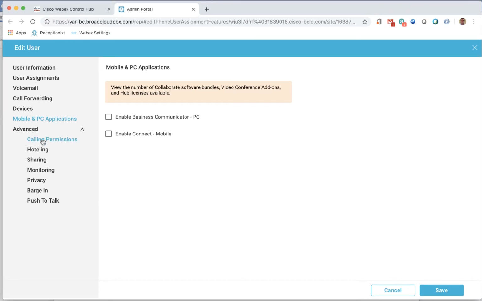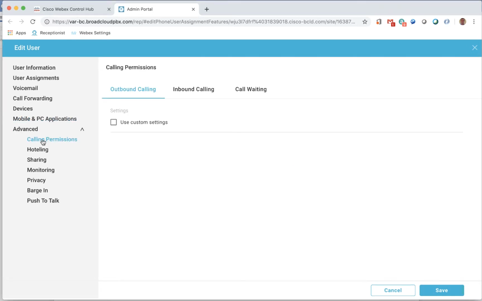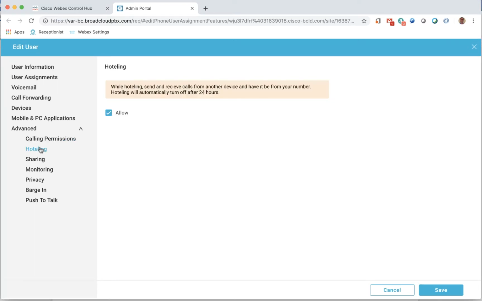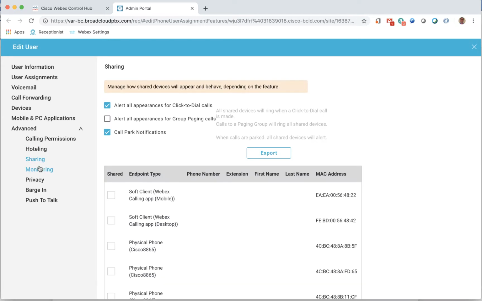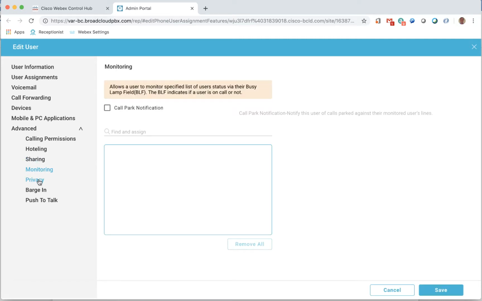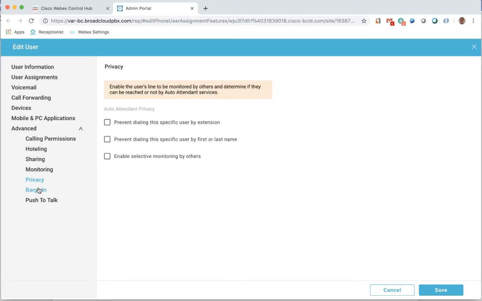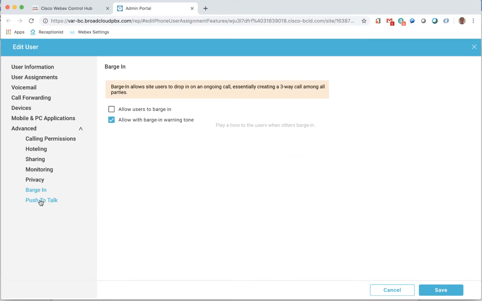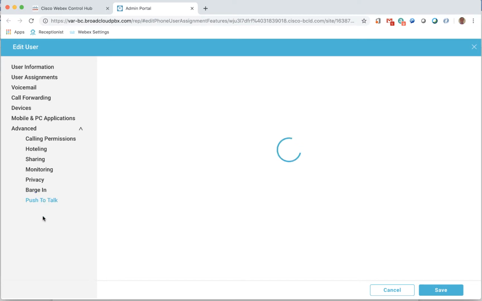In the advanced configuration settings, you will see the calling permissions for the user, their hoteling settings, their shared line settings, call monitoring settings, privacy settings, barge-in settings, and push-to-talk settings. We'll go into these features later in the demo.